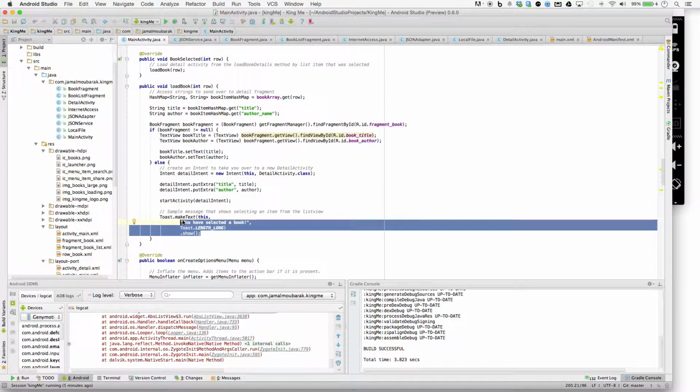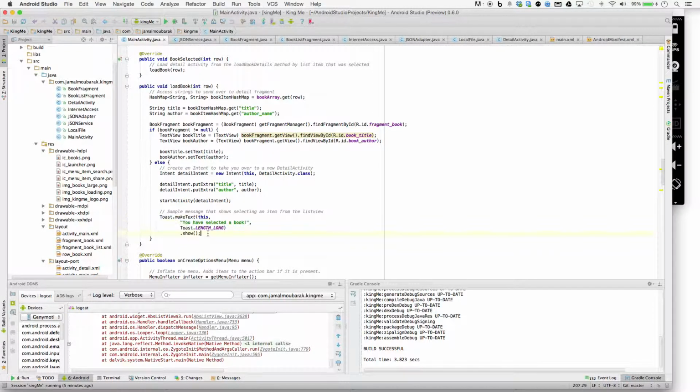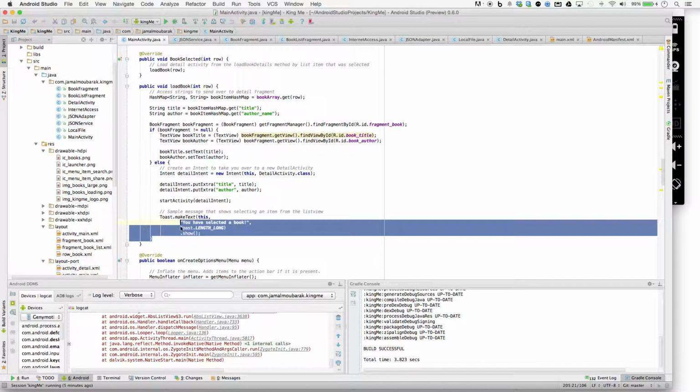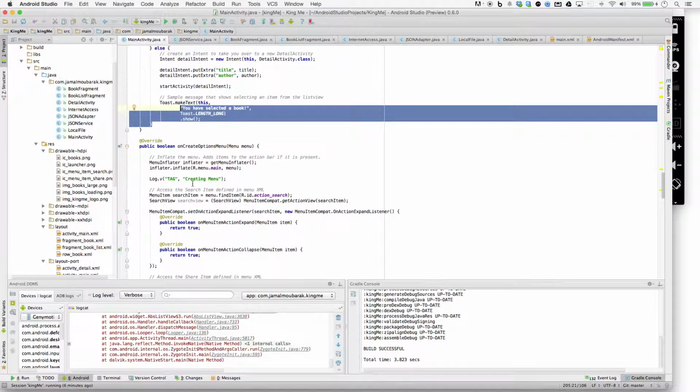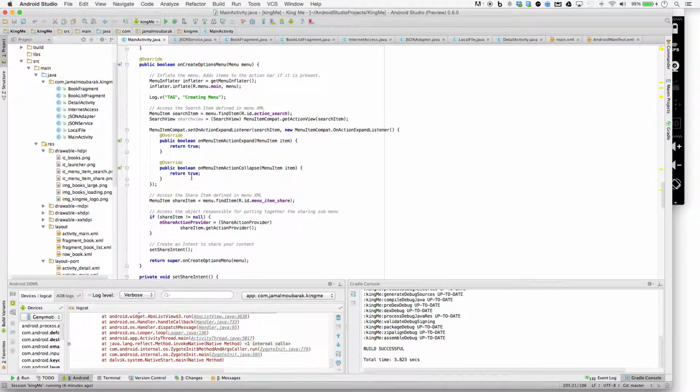I put this toast message here because I wanted to see if I was hitting this. And I'm not. I'm not even hitting this, so I don't know what is making it fail. I don't know.